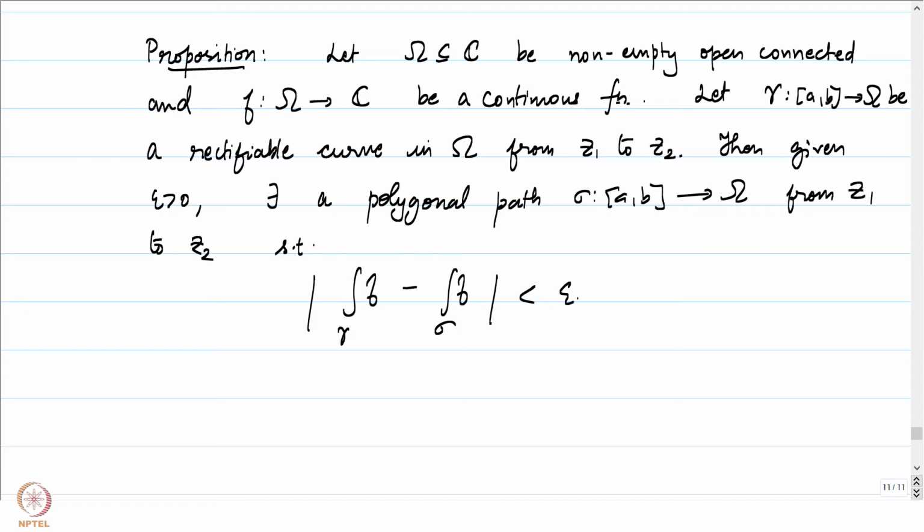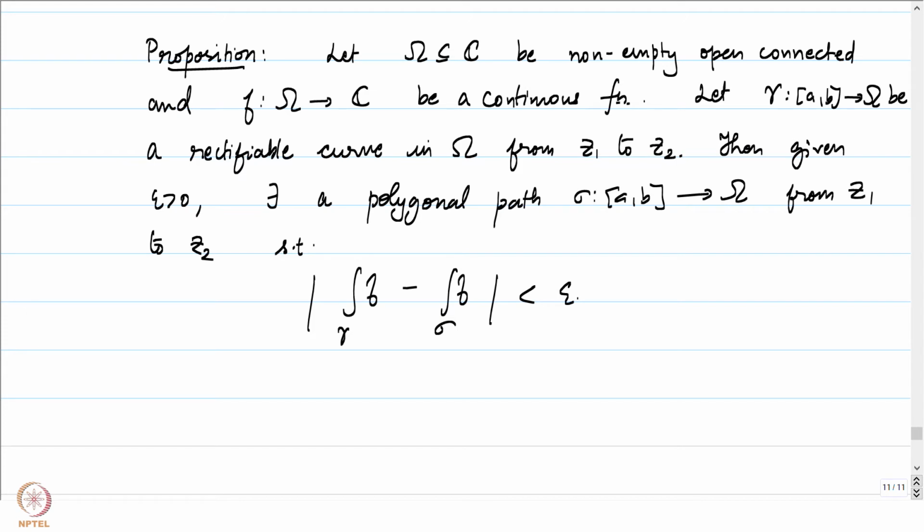If we know that the integral of f over all closed polygonal paths is 0, and if we take a closed rectifiable curve gamma, then we can get a polygonal path sigma which satisfies this condition for every epsilon, and the integral of f over a polygonal path is 0 all through, and therefore we get that the absolute value of the integral of f over gamma is less than epsilon for all epsilon positive, and therefore the integral of f over gamma is equal to 0 for a closed rectifiable curve.